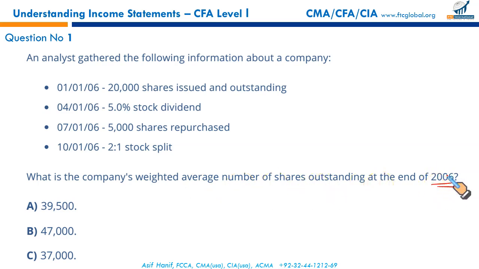Now, first of all, these 20,000 shares have been outstanding throughout the year, so they must be given the full weight, right? Stock dividends, 2,000 times 5%, that will be 1,000. Stock dividends, even if they were given on 4th of January or maybe 1st of April, whatever, could be in reverse order. So they will be given the full weight, 1,000. Whole year, 12 by 12.